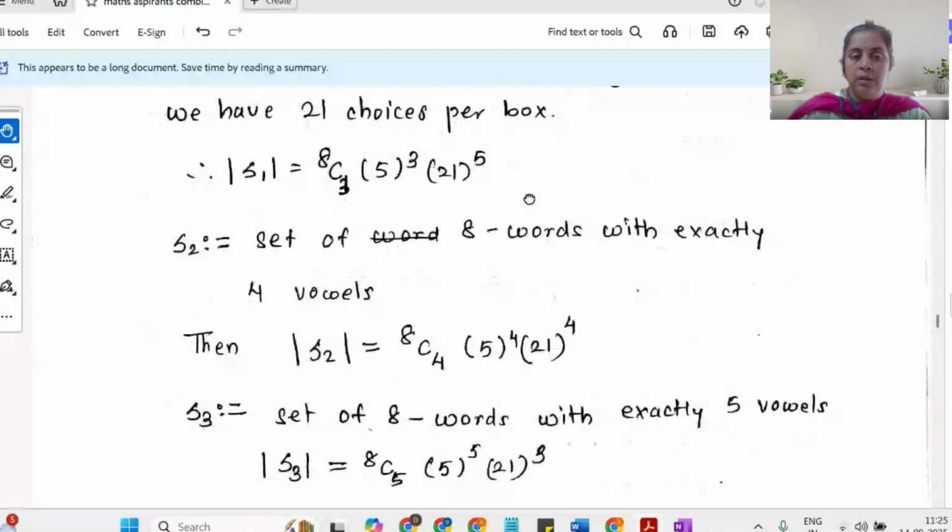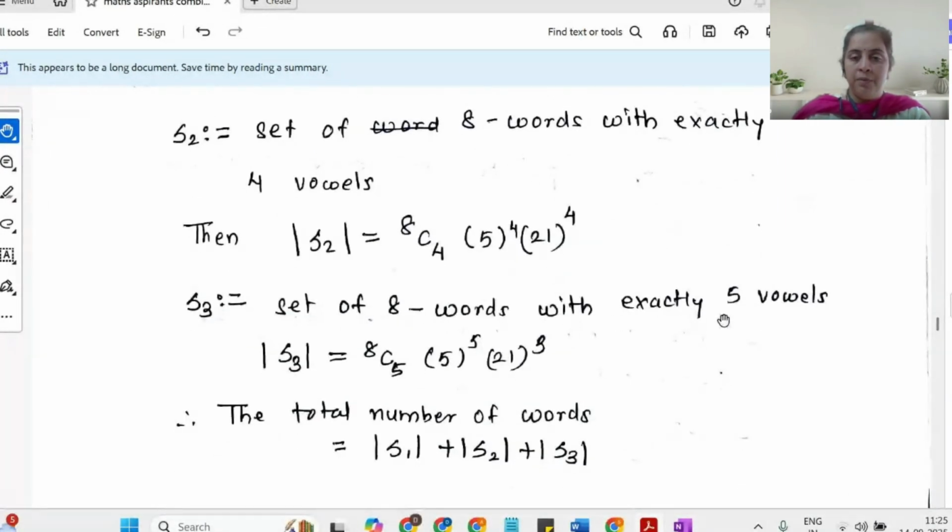Now going to S2, wherein I have 4 vowels. Okay. So first of all, task 1, choose 4 places out of 8. So that can be done in 8C4 ways. In those 4 places, you are going to put vowels. So for those 4 places, each place you have 5 options. So in all for 4 places, you have 5 raised to 4 options. And then remaining, you have consonants. So 21 raised to 4.